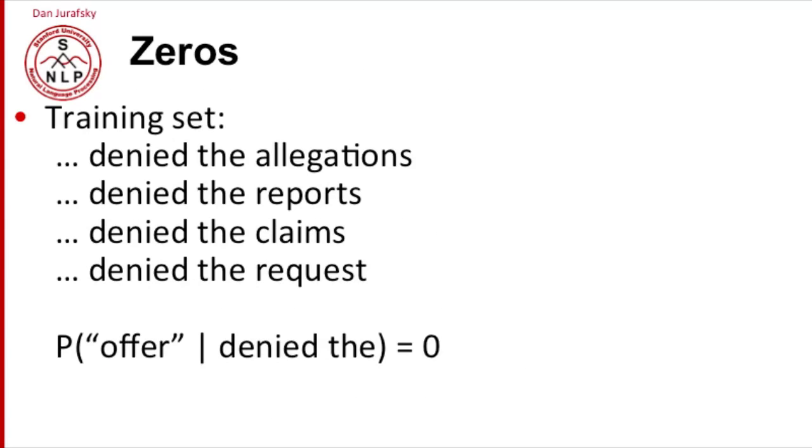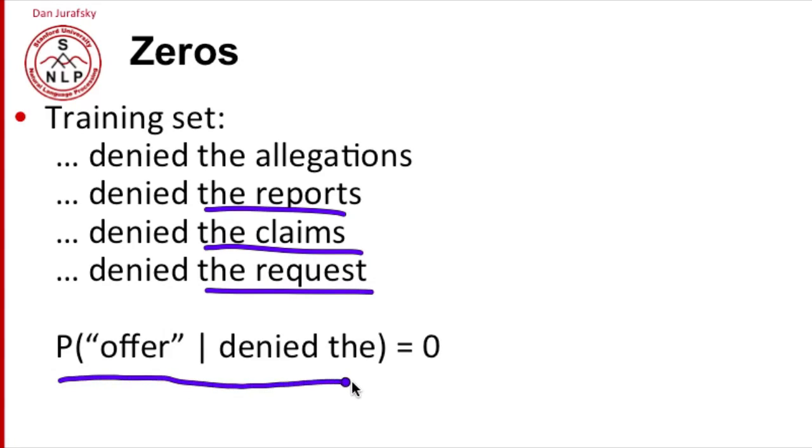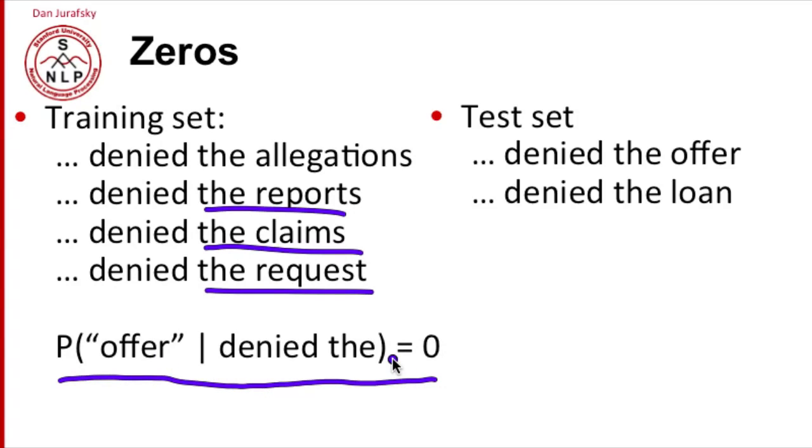So let's look at some zeros. Imagine that in the training set, we had phrases like denied the allegations, denied the reports, denied the claims, denied the request. And we never saw denied the offer. So the probability, based on maximum likelihood estimation, of offer given denied the is 0. Now we go to a test set and we see the sentences denied the offer and denied the loan.